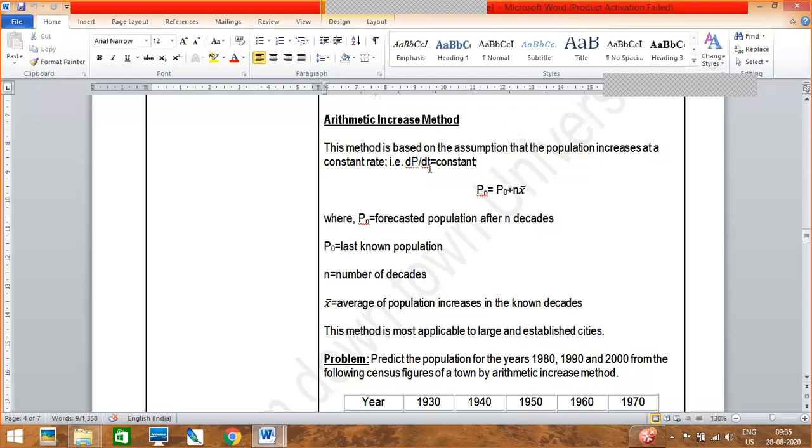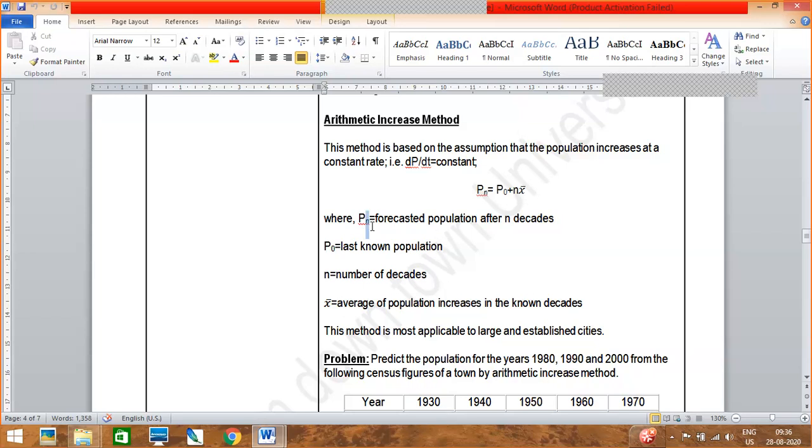And the incremental increase method is used in a city where the population might increase or might decrease.